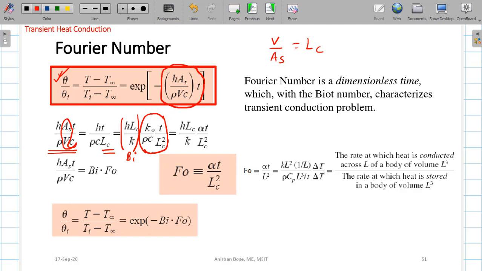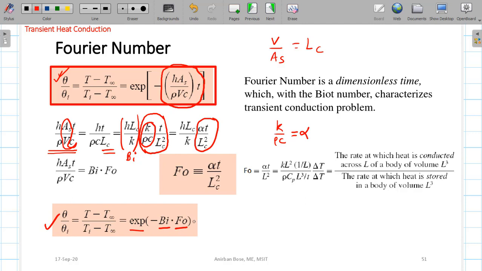So here, observe this K by rho C, which we have already defined. This K by rho C is called the thermal diffusivity, symbolized by alpha, as you can see here. So that part is written as thermal diffusivity alpha into time by LC square. So this quantity is the Fourier number. So what we are getting is the final expression: theta by theta I is equal to exponential of minus Biot number into Fourier number.